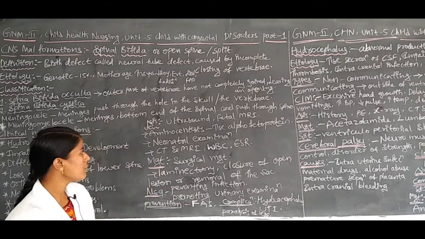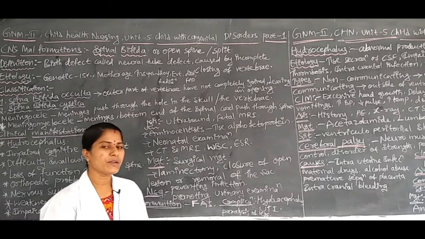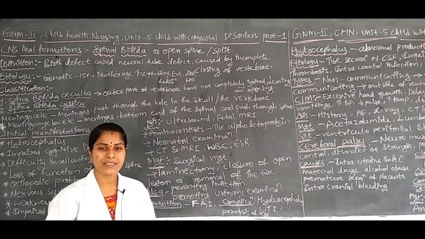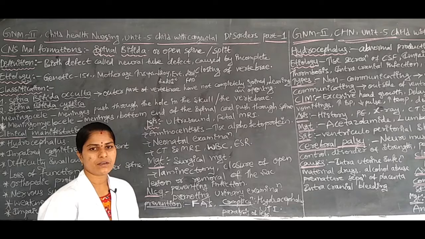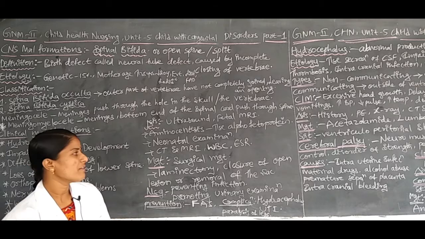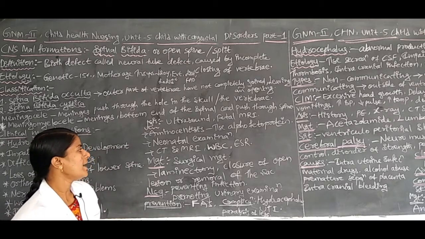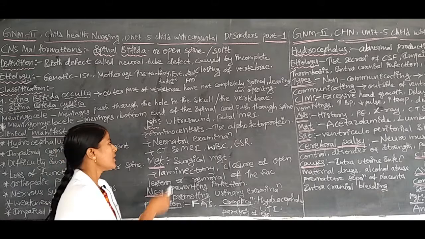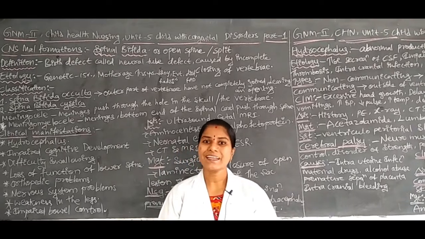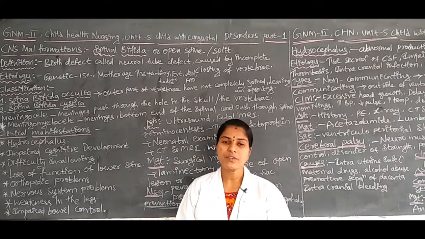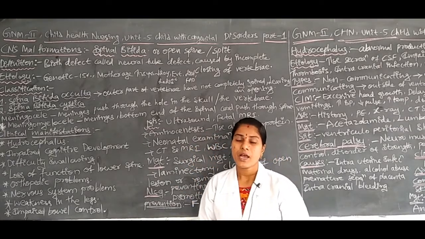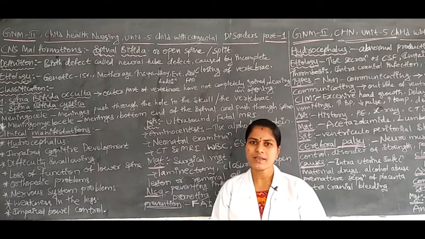Okay, for identification of how much amniotic fluid is there, it will be done in the embryo stage, meaning the fetus should be in the mother's womb. Then we have to assess the alpha fetoprotein levels. Amniocentesis should be done in the antenatal period. After the birth of the newborn baby, we have to do the neonatal examination. Is there any appearance of meningocele or meningomyelocele?